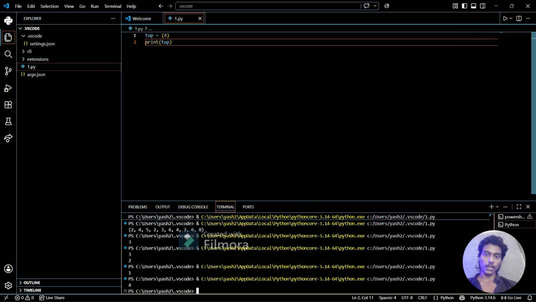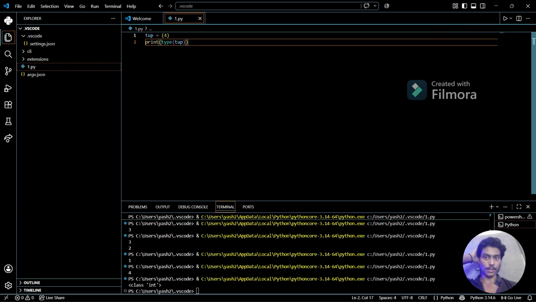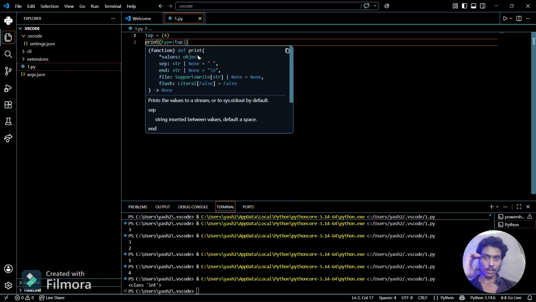It will be stored as an integer only, because I haven't provided any condition. For more clarification, you can check the type. You can see here, class int is printed, so it is an integer data type. It is stored in the tuple variable, but it is stored as a normal integer.